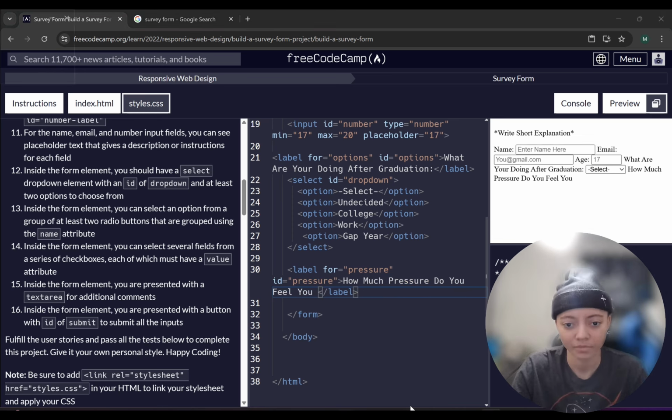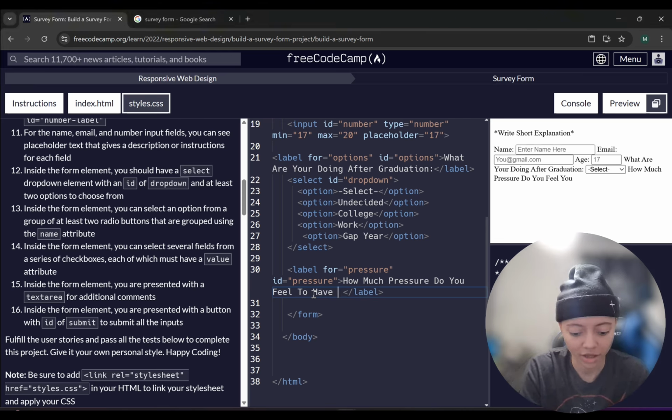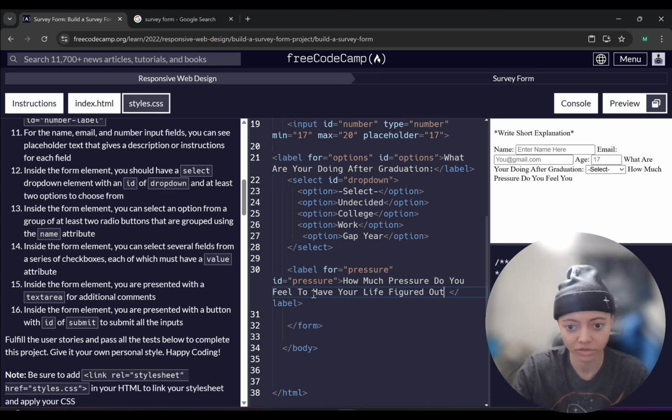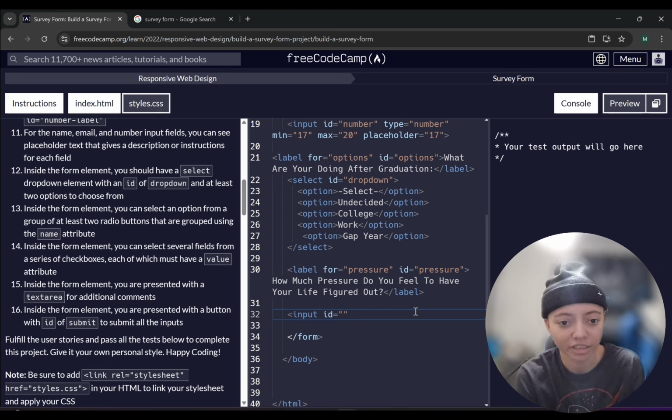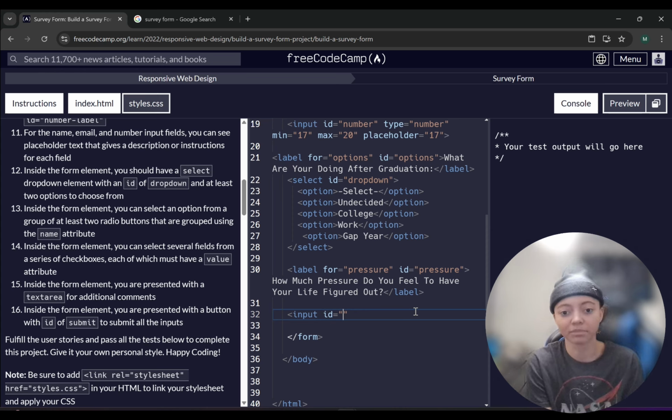Like figured out. Maybe to have your life figured out. Something like that, right? Says data using the name attribute. Okay, I understand that. So inside the form element, you can select several fields of series. Like, is that something completely different?